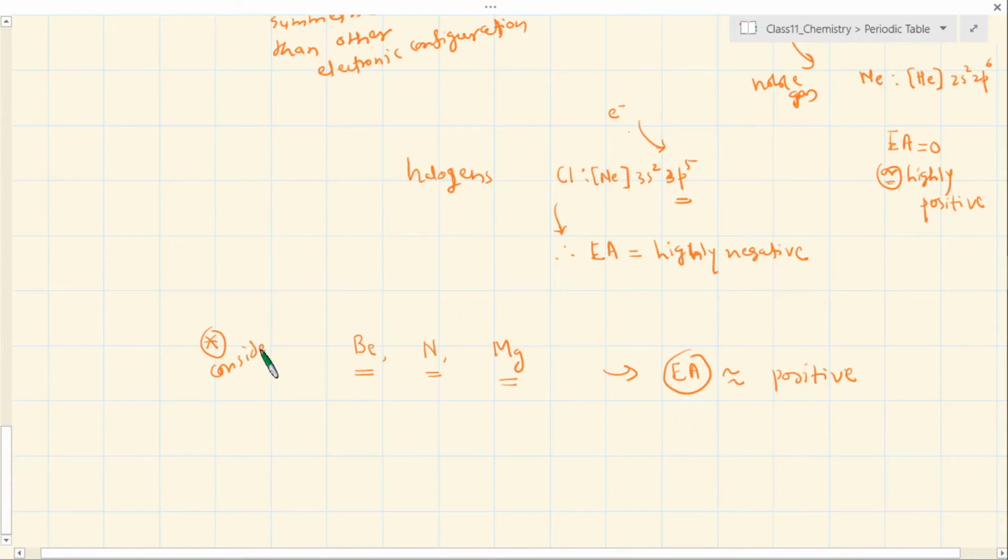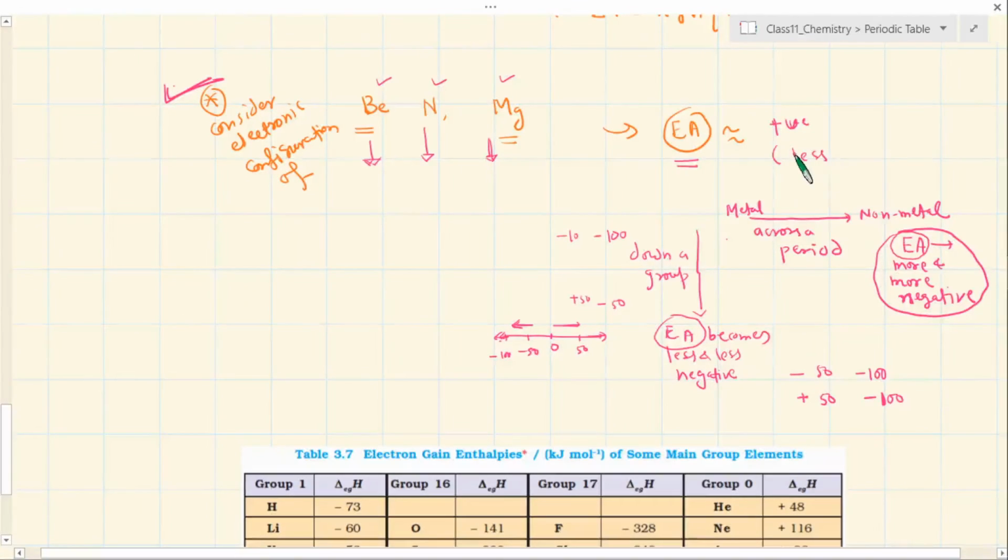Consider the electronic configuration of beryllium, nitrogen and magnesium. Also examine the electronic configuration, as we just examined here for the halogens and also the noble gases. Okay, so please take up this part. It is less and less negative, so they go off the trend. That's the whole thing I'm trying to point out.